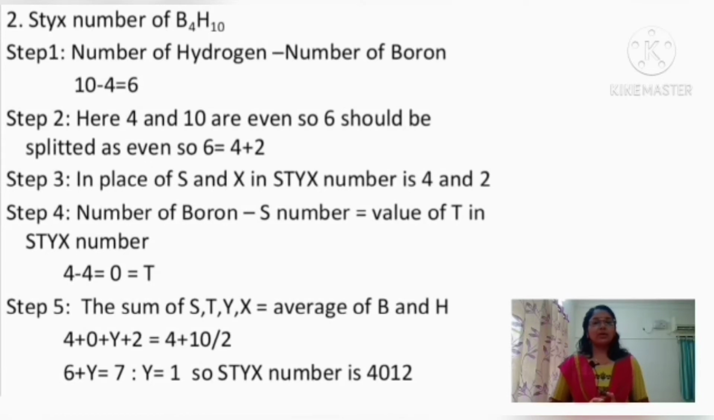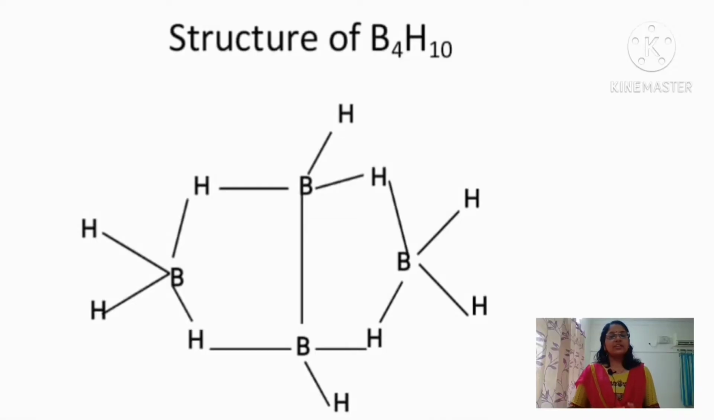So the STYX number of tetraborane 10, that is B4H10, is equal to 4012. By getting the STYX number of B4H10, we can draw the structure like this. That is, there are 4 three-center two-electron BHB bonds, but there is no three-center two-electron BBB bond because we are getting 0 as the T value.